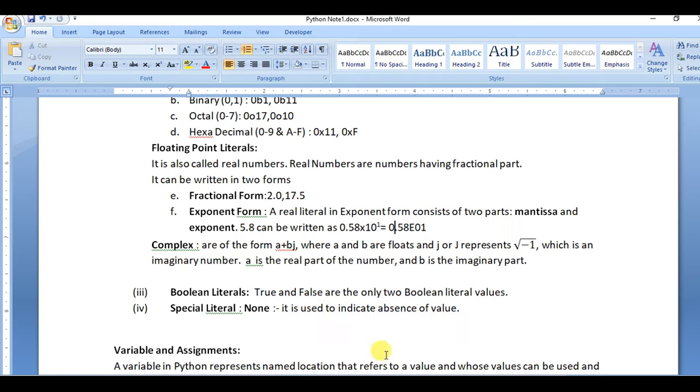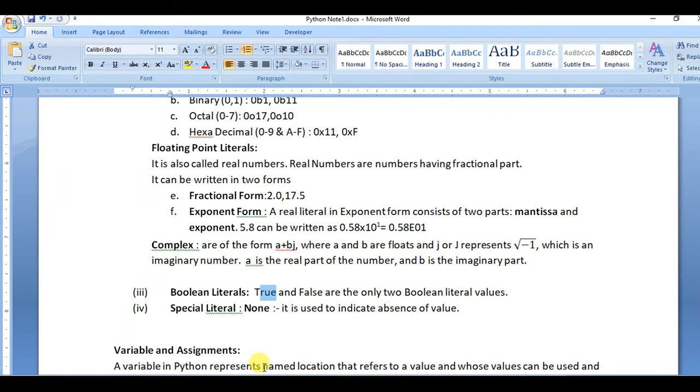Now move to the next topic, and the next literal is Boolean literals. Only True and False are allowed in Boolean literals, and these two values are called Boolean literals. Generally when you form a logical expression, the result comes only as a Boolean, True or False.